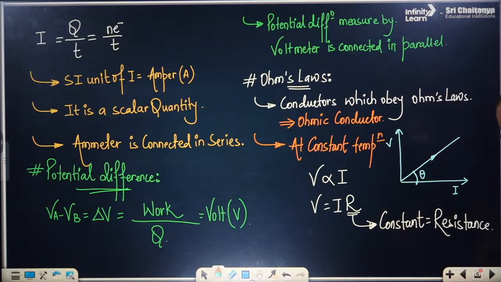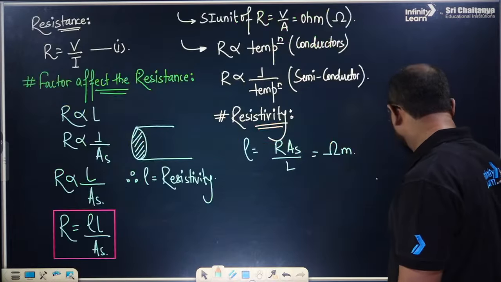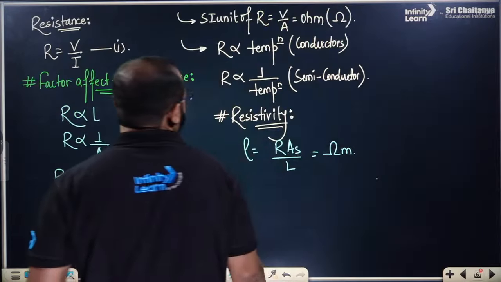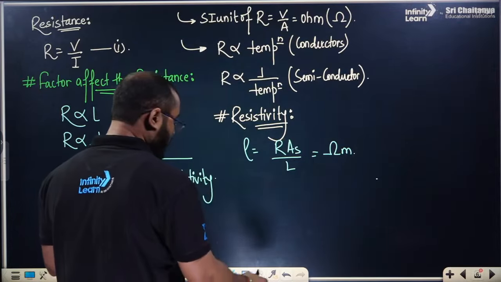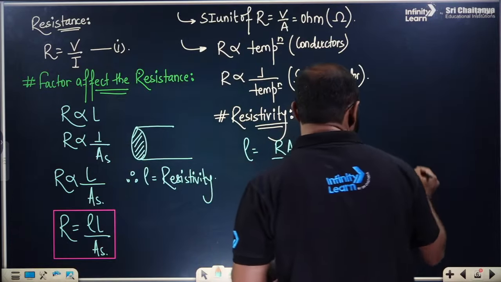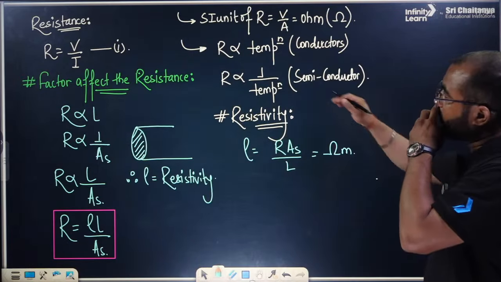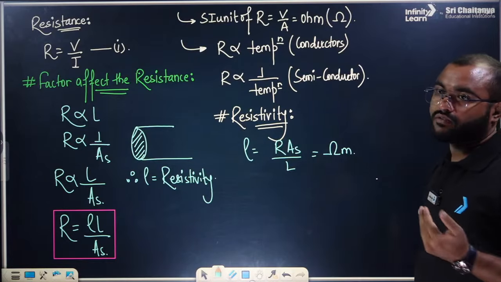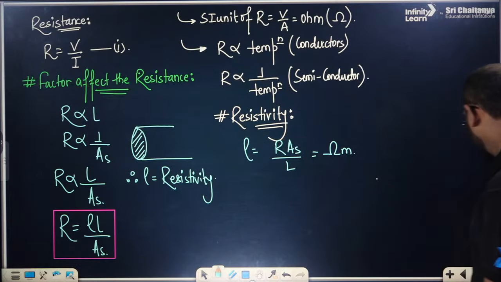Simple. Moving next, there are a few things. The reciprocal of resistance is conductance, and the reciprocal of resistivity is conductivity.